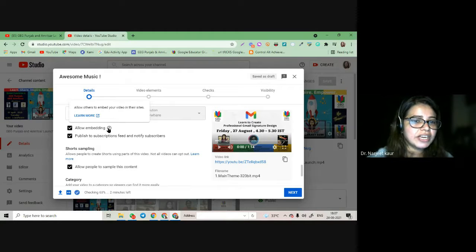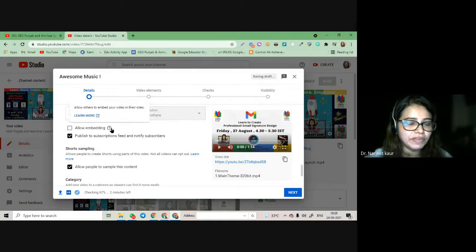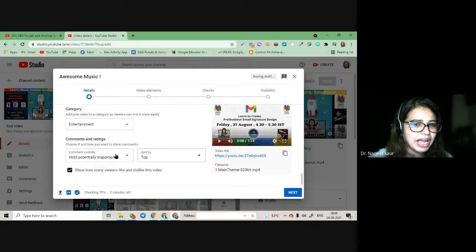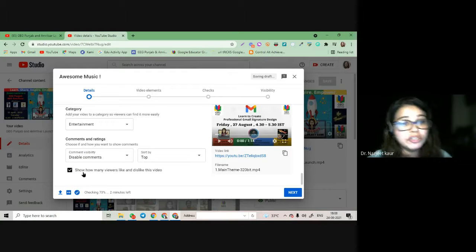So this is right from allowing permission that others can embed your video in their sites. If you do not allow, they won't be able to. They will get a confirmation, they will get a notification that the user of the video is not allowing you to use the video in their site. If you allow it, it's okay. And appropriate comments, allow all comments, disable, best disable comments, please. Okay, nobody should be allowed to.